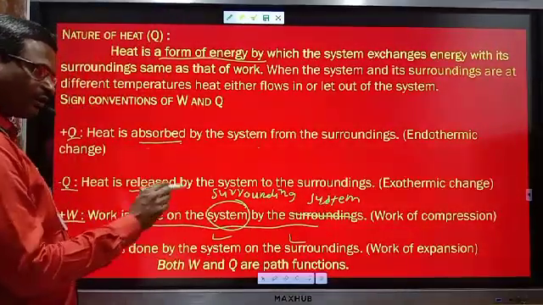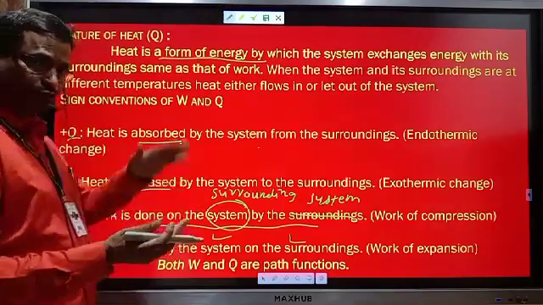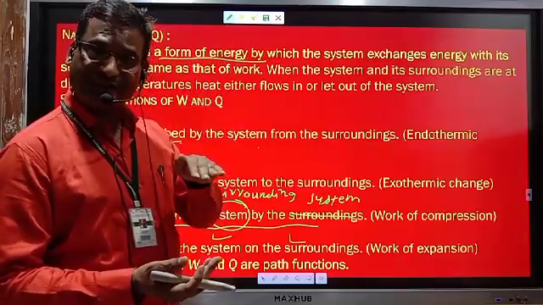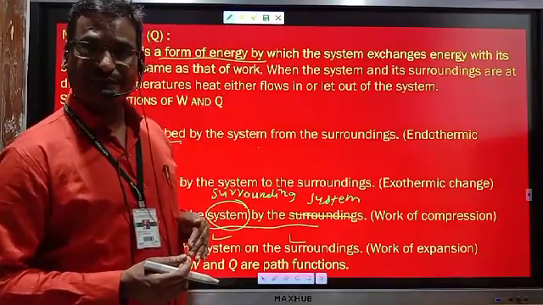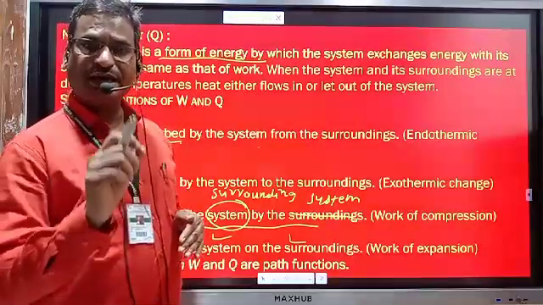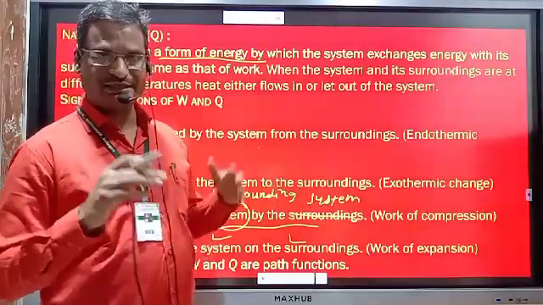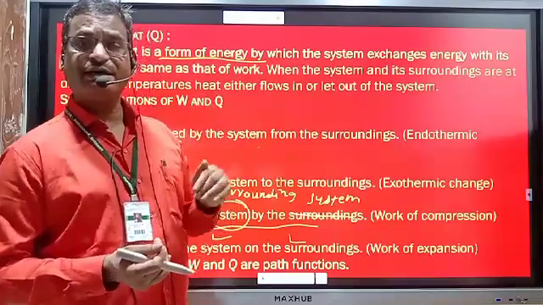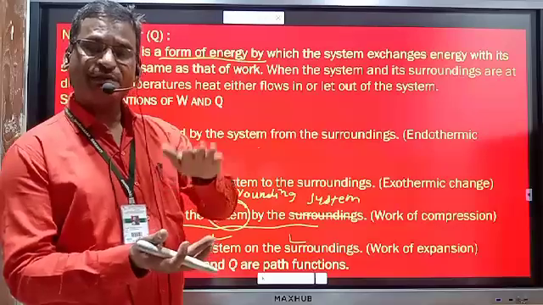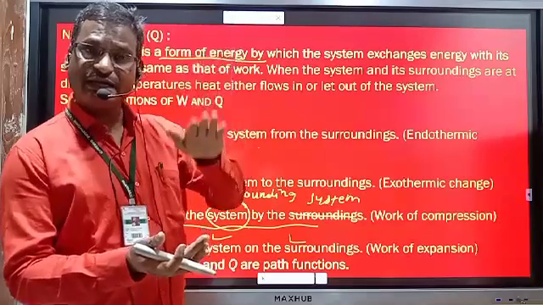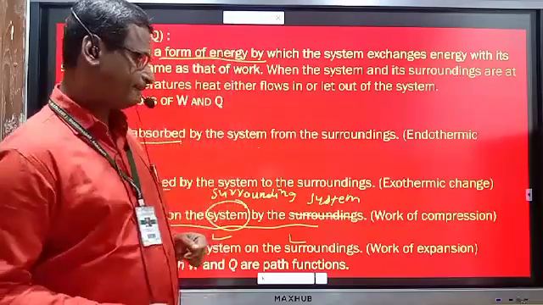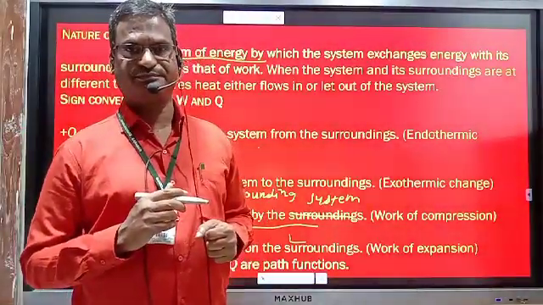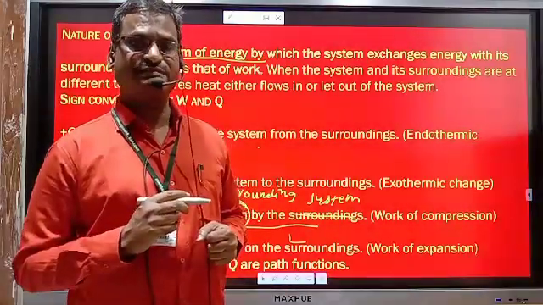Plus W is work of compression, and that is the work done by surrounding to system. I have told you work of compression, in which case ammonia gas and HCl gas react together, volume decreases, work of compression takes place. That is the work done by surrounding to system, because volume of surrounding increases and volume of system decreases. So that is positive work, because energy of system increases.